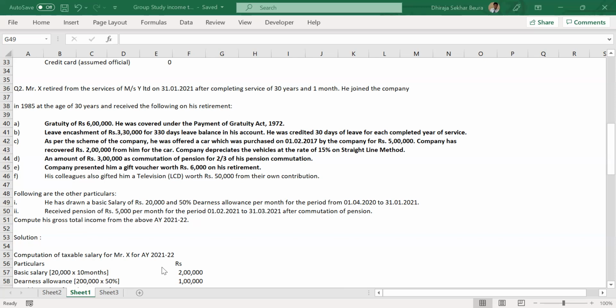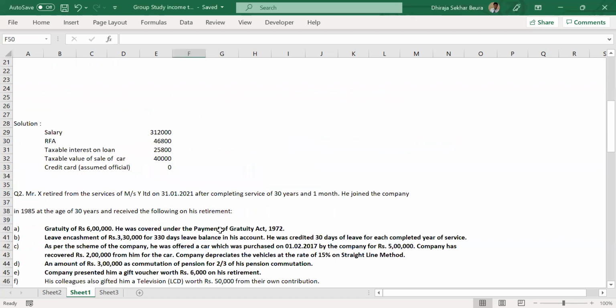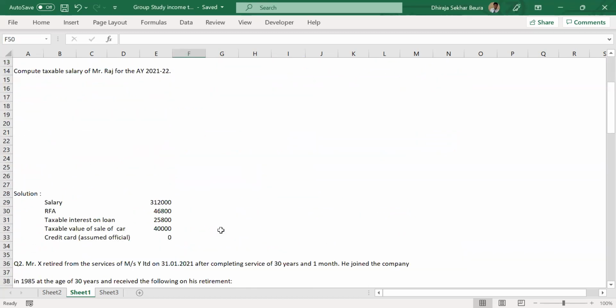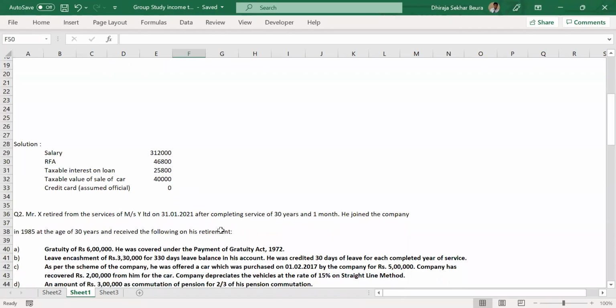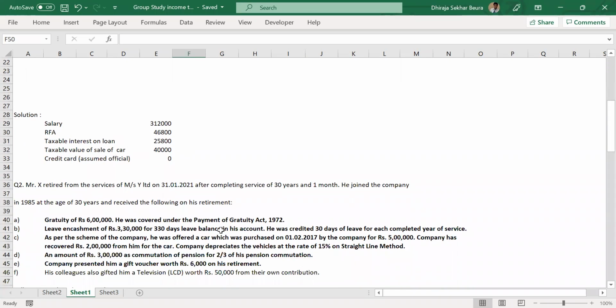Then let's talk about unfurnished accommodation, please. So when it is owned by the company, if the population is exceeding 25 lakhs, it would be 15% of salary. If the population is between 10 to 25 lakhs, it would be 10% of salary.